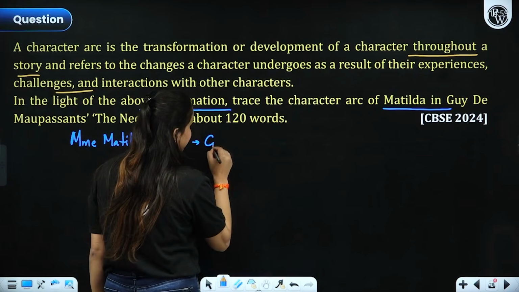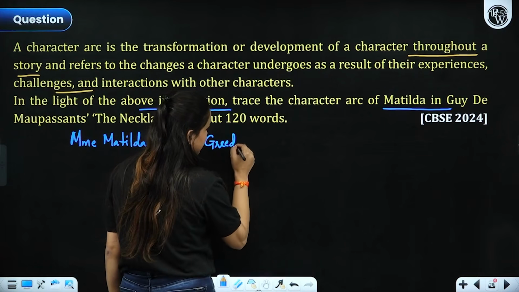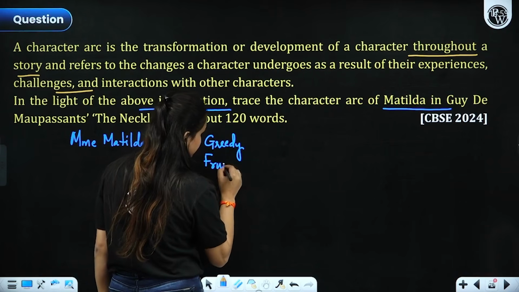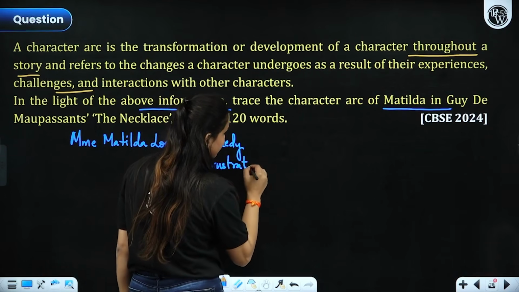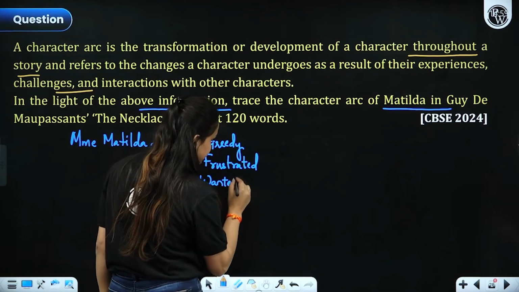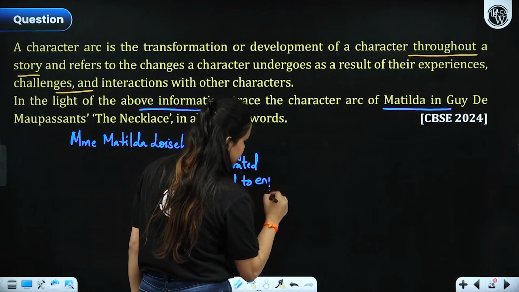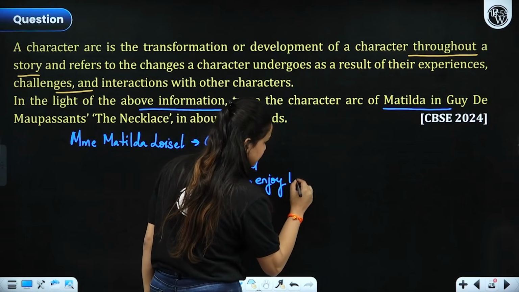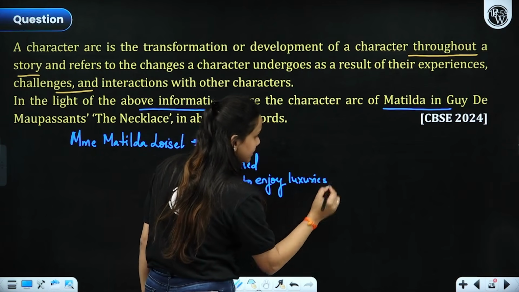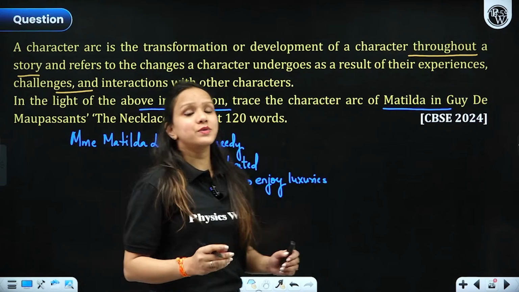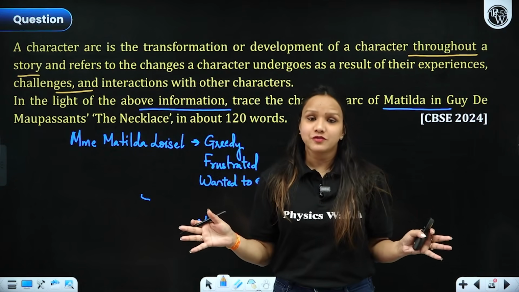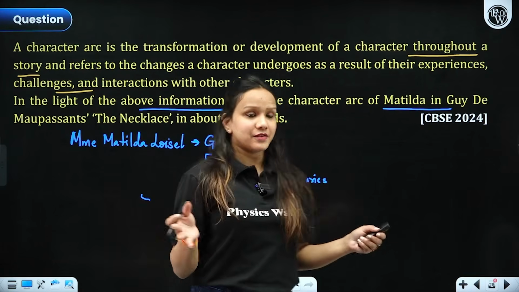She was greedy, used to be frustrated all the time, wanted to enjoy luxuries, and always desired a good life, a rich life, right?